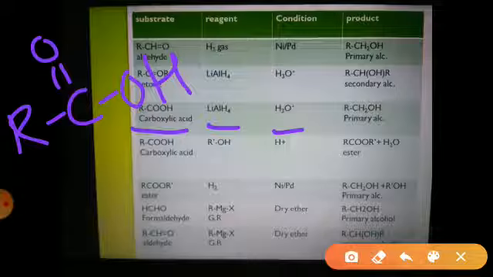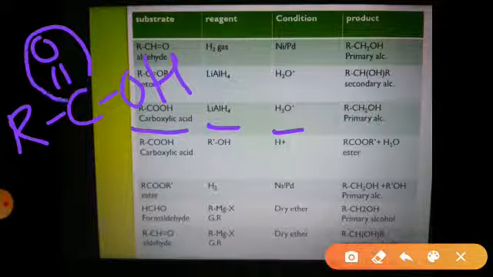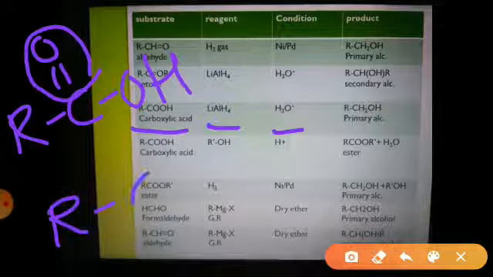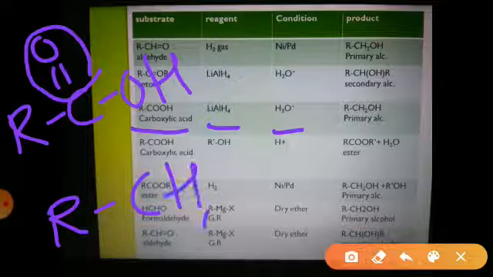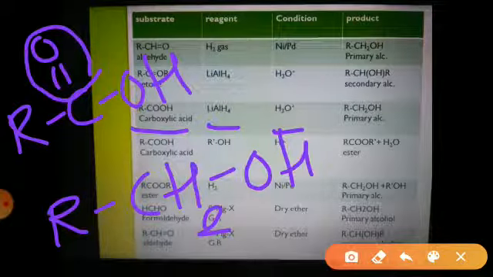So what happens in this reaction? In this case, the total oxygen gets detached, and instead of oxygen we have addition of 2 hydrogen atoms, and the product is RCH2OH. So formation of the primary alcohol.